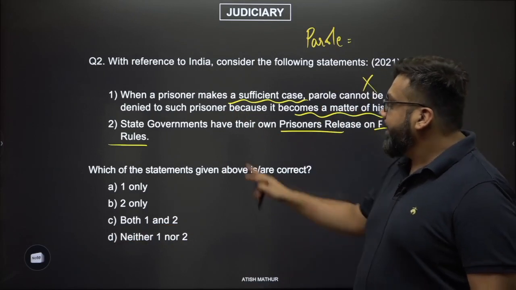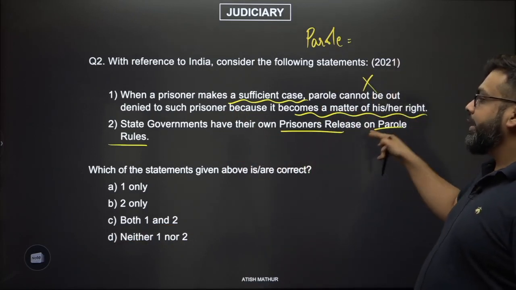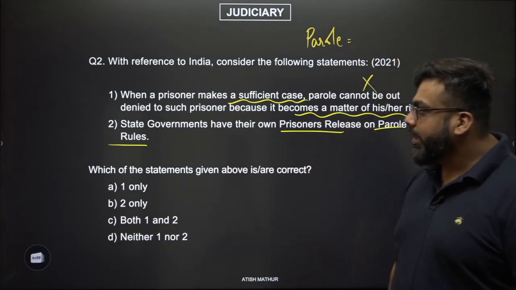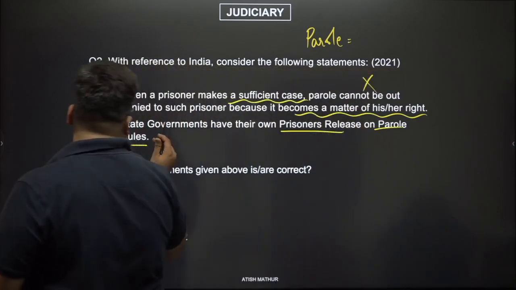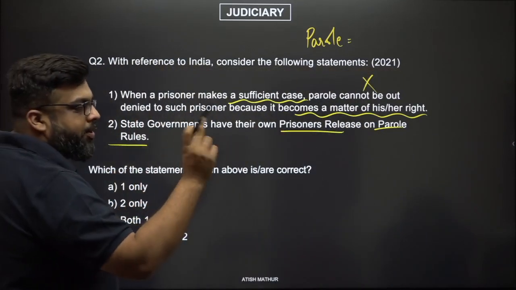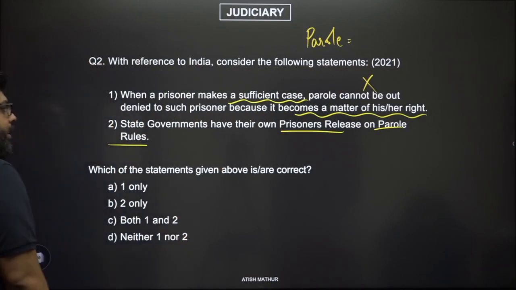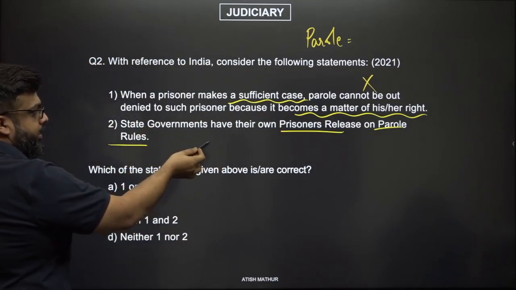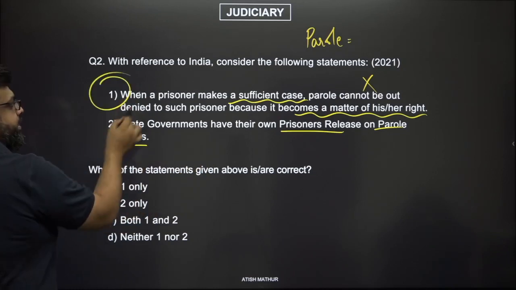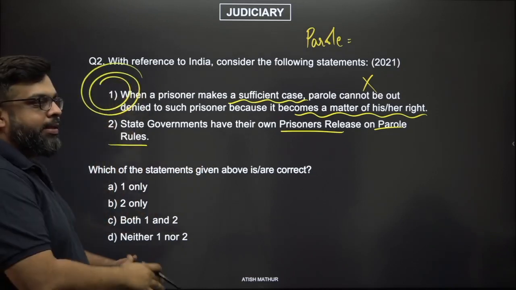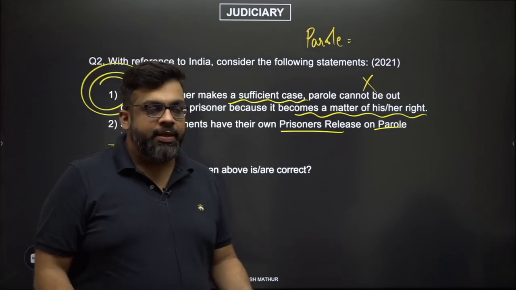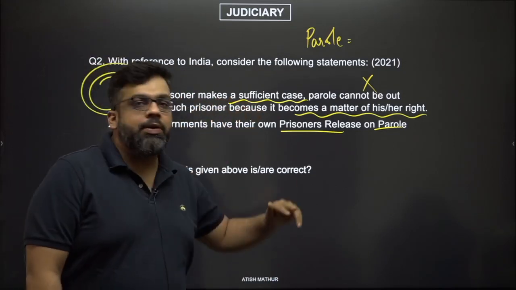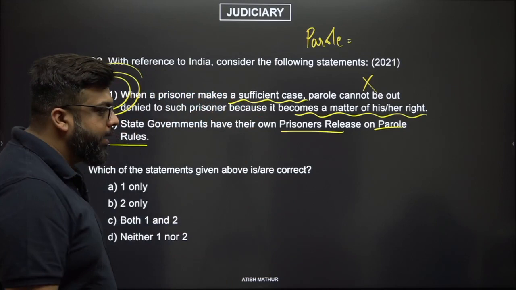Second, state governments have their own prisoners release on parole rules. Now think about it. There is also a degree of contradiction between both of these statements. If state governments have their own prisoner release on parole rules, then you cannot have a universal statement like this making it a national right for every prisoner. So either the first statement can be correct or the second statement can be correct, right?